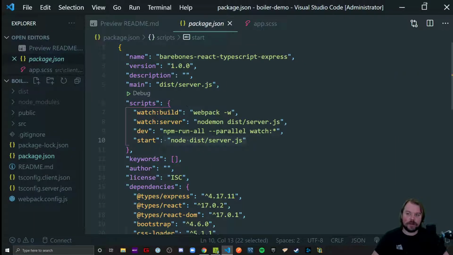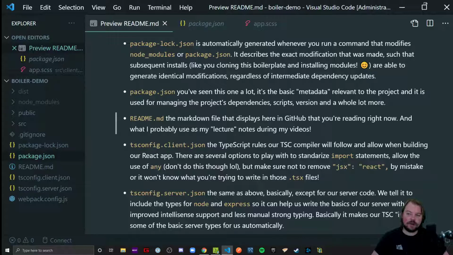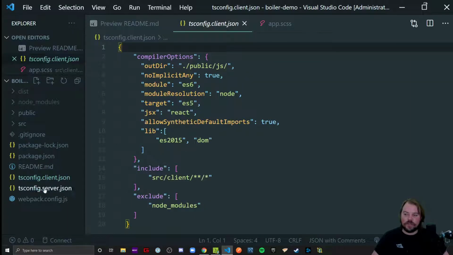Package JSON, we've seen from my Create React App videos. It's basically the instruction manual and metadata about your project. It contains the scripts on how to run it, the dependencies it needs to run, and stuff like that. So yeah, nothing to it. The Readme is the lovely markdown file that I took the time to write, so y'all use this little lecture sheet as a starting off point to understand what you're doing and have some fun with it. The tsconfig client and tsconfig server JSON files are the configuration JSON objects to tell TypeScript how I want the React website to build versus how I want the Node Express server to build. There are some things that are shared between them.